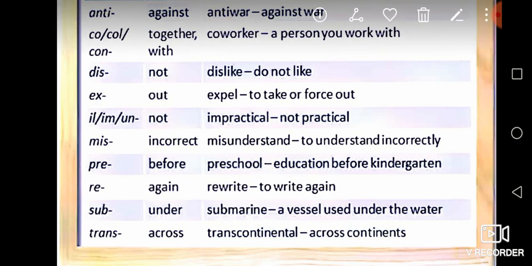Next one, sub. Sub means under. Submarine, a vessel used under the water. Its meaning is a vessel used under the water. Marine is the root in this word.